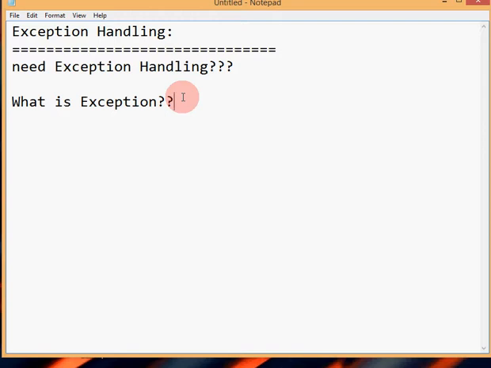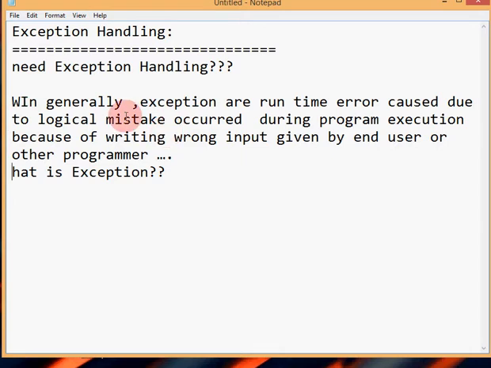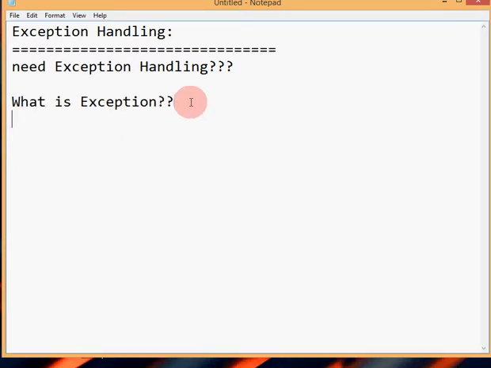An exception is a runtime error that occurs due to a logical mistake during program execution, because of wrong input given by the end user or the programmer. That is called an exception. In normal words, it is called an exception. Okay, you write the note.